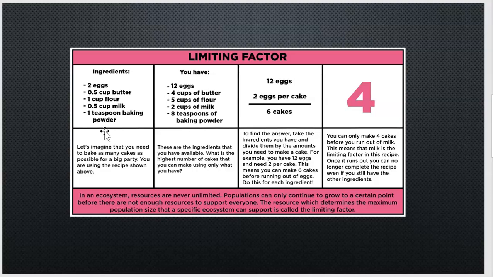Okay, so the resources that determine the maximum population for a specific ecosystem is called its limiting factor. In our case, yes, we could make 6 cakes with the amount of eggs that we had, but our limiting factor was our milk, because we could only make 4 cakes with that.